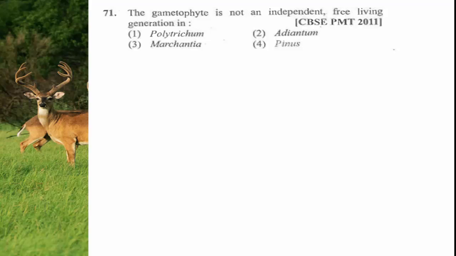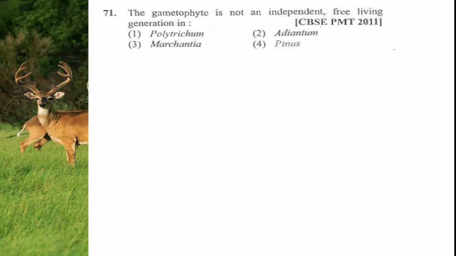So in the plant kingdom, in case of bryophytes, pteridophytes, gymnosperms, angiosperms, the gametophyte and sporophyte are very common terms used to describe the plant body. In case of bryophytes, the plant body itself is gametophyte and it is free living. So Marchantia is not the answer, because Marchantia belongs to bryophytes, and in bryophytes the main plant body itself is gametophyte and it is completely free living.